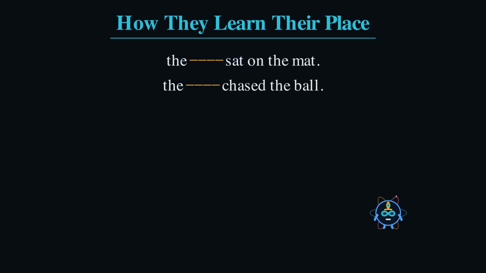A word is known by the company it keeps. Cat and dog both fit these blanks. They keep the same company, so the model nudges them together. Read billions of sentences, and meaning arranges itself, no labels needed.